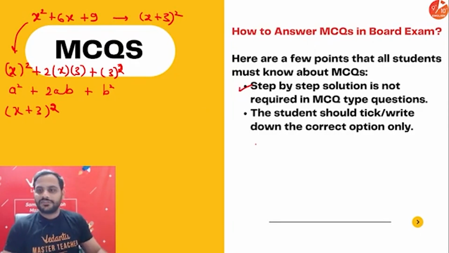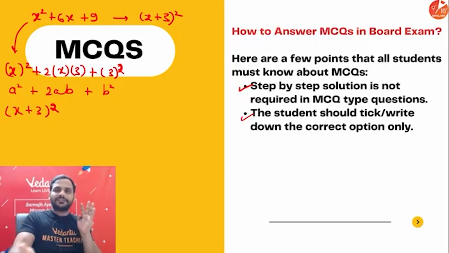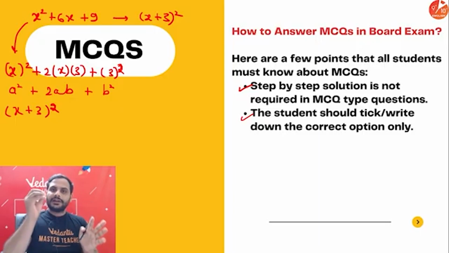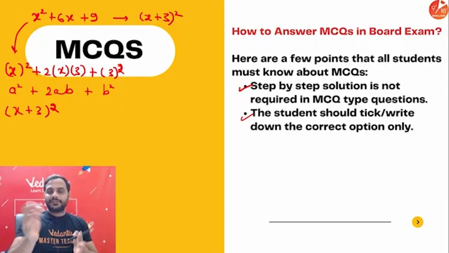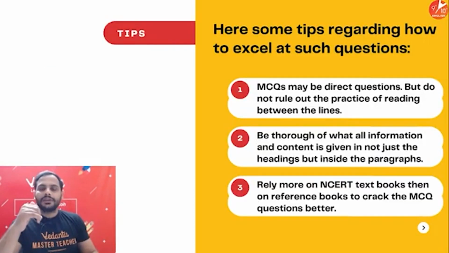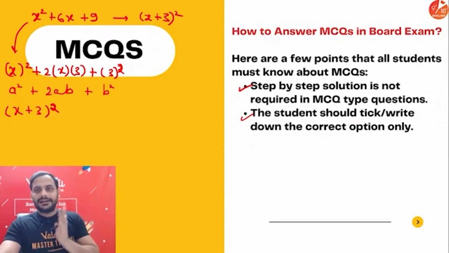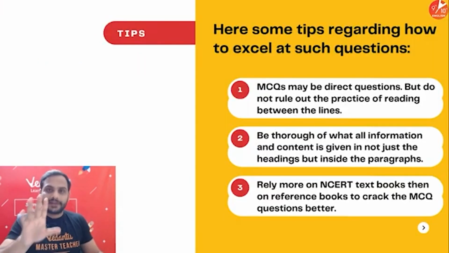First thing, the student should tick or write down the correct option only. That means you just have to write the correct option, so no need to go for a detailed solution. If you're doing it in your rough work, try to do it in a minimum number of steps, but make it accurate and correct as well. Now, some tips. This is one of the tips. Since you don't need a detailed answer, no one is going to look at how you have solved it. The only thing they want in MCQ is your answer. So if you can skip some steps, if you can do mental calculation, definitely go for it, but practice enough.